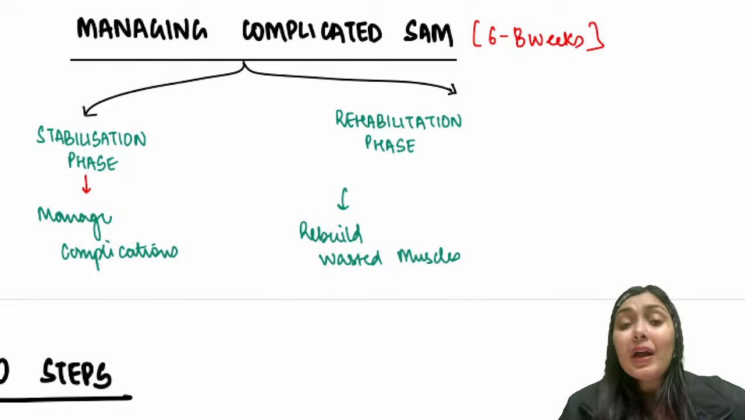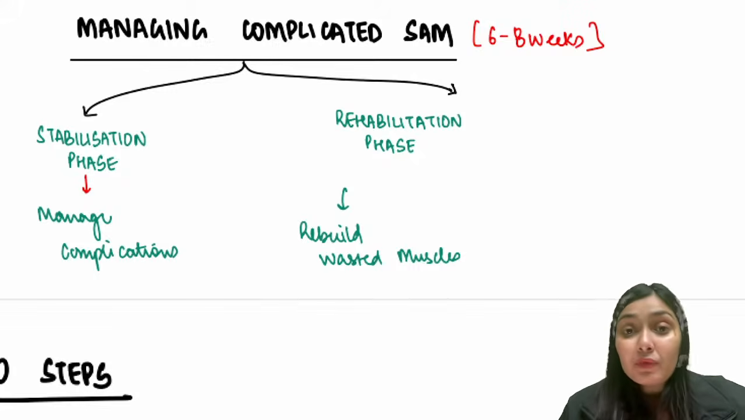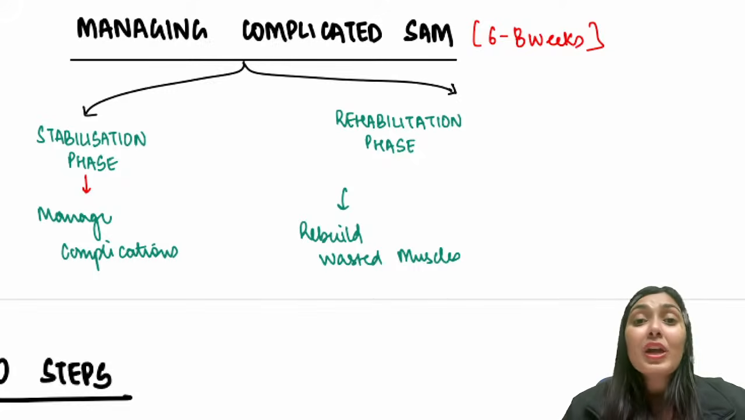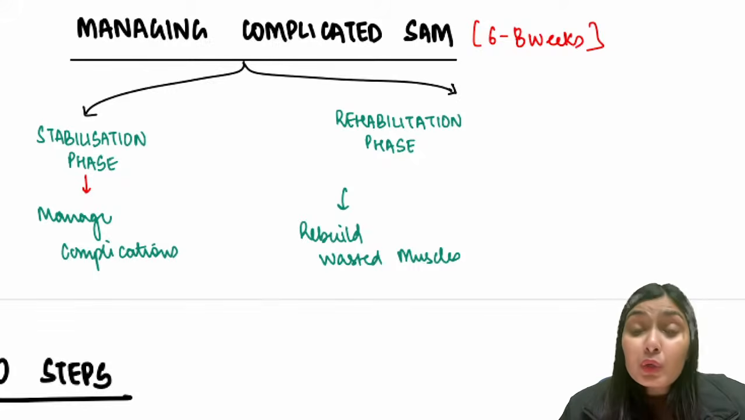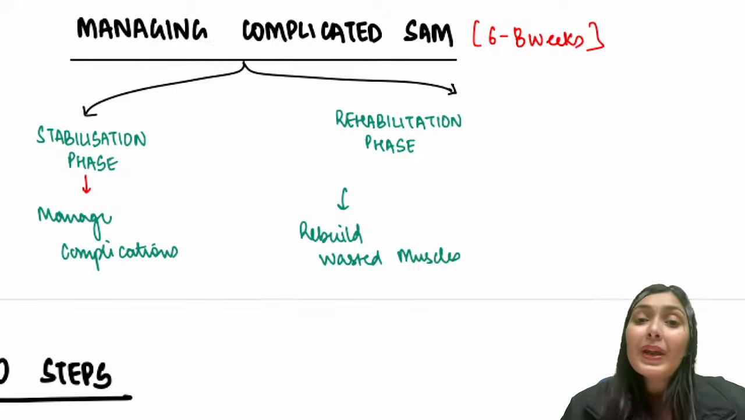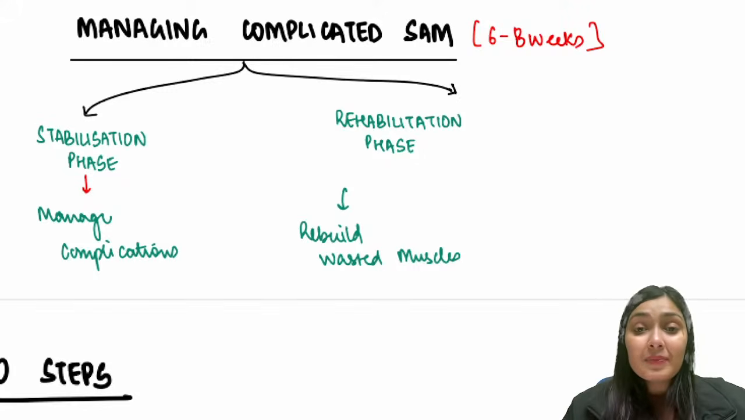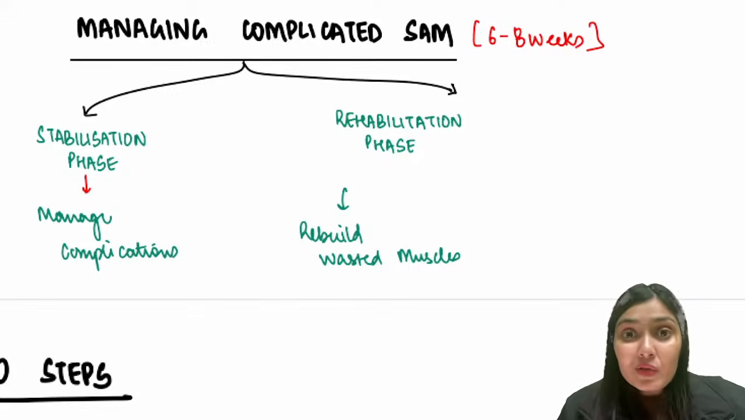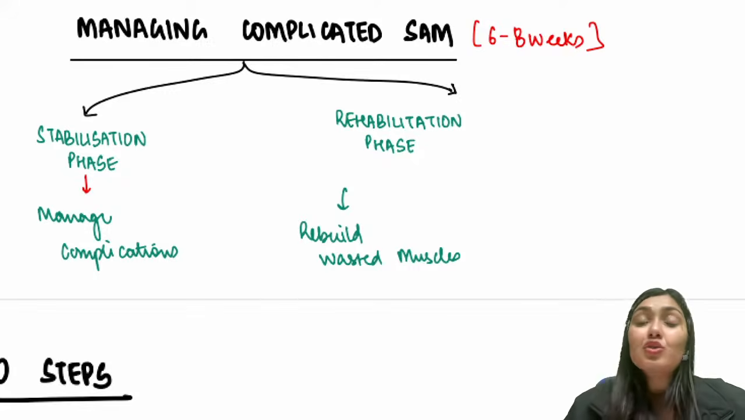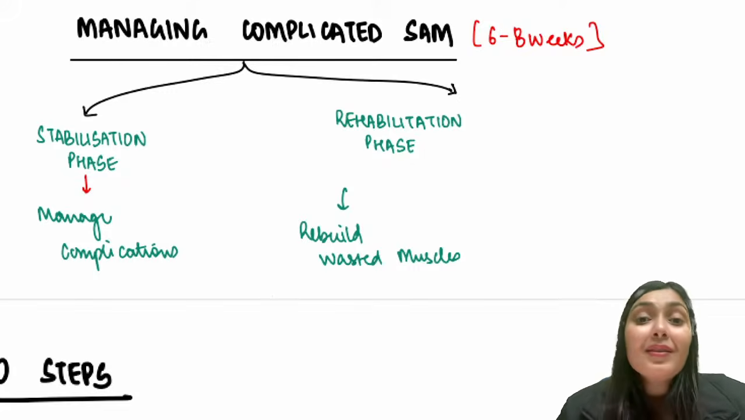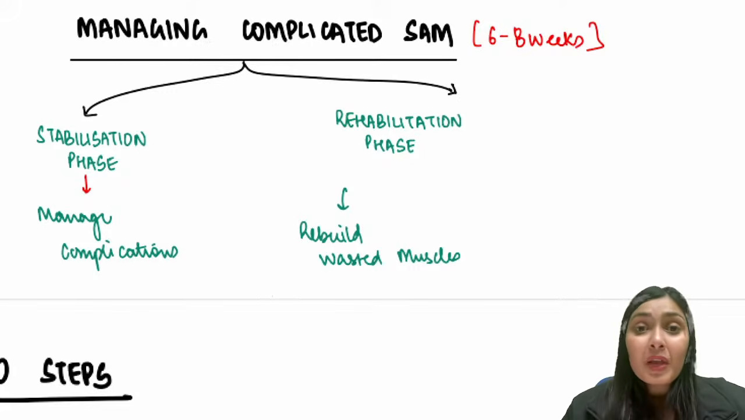So whenever you encounter a child with complicated SAM, what are you going to tell the mother? You tell the mother, we have to admit this child because this is a complicated SAM. Mother will ask, for how long are you going to admit? The answer is 6 to 8 weeks, depending upon how the child is behaving. 6 to 8 weeks, you understand? Close to 1.5 to 2 months. So for that period, this child has to stay in the hospital. So you prepare the mother for that long duration. What are you going to do in these 1.5 to 2 months?